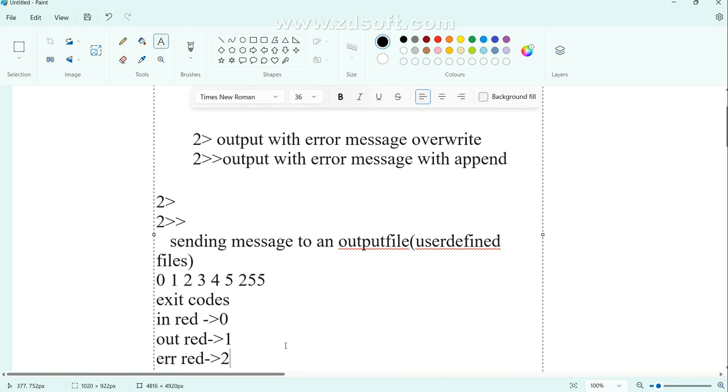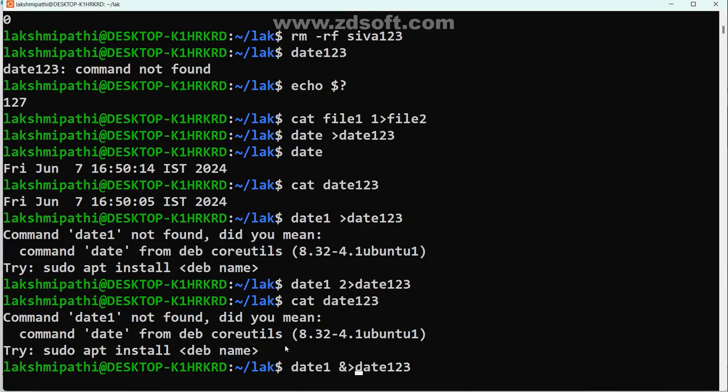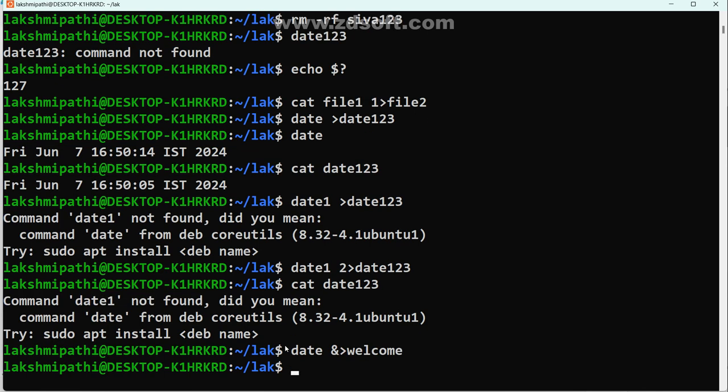If we need, even I may show you one small example, and you may get the clarity. Once again, I am showing. Here, what I am trying to show you, see, first I am using date, ampersand, greater than, my file name is welcome. Shall I press enter? Command is executed or not, Shiv Shankar? Is everything fine? Yes, sir. Now ampersand means what? Now guess it and tell me.